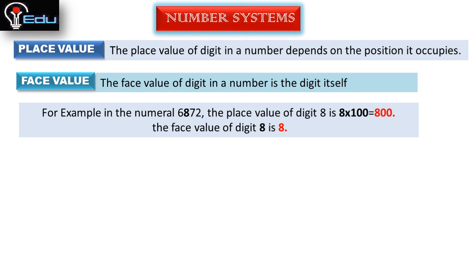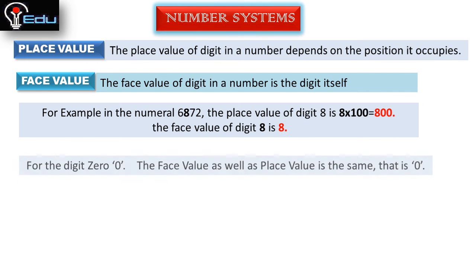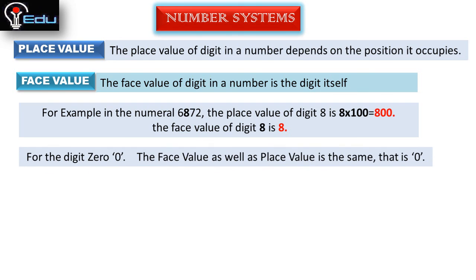The face value of digit 8 is 8, because the face value of a digit in a number is the digit itself. So the face value is also 8. And next, for the digit 0, the face value as well as the place value is the same, that is 0.